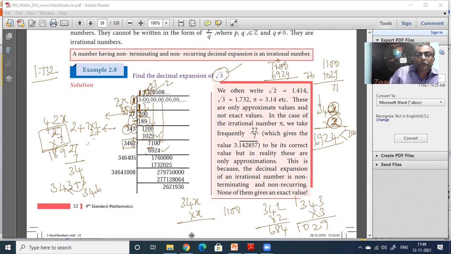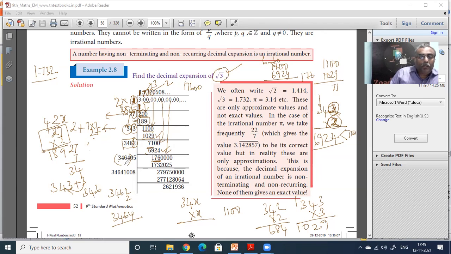So you are getting 176 here. Now you got 176. 3462 plus 2, so what will you get here? You're getting 3462. Then you add 2, you get 3464. Okay, so 3464 you are getting here and 176 you are getting here. Now you bring down 00 here.